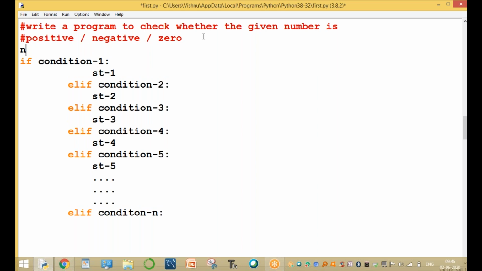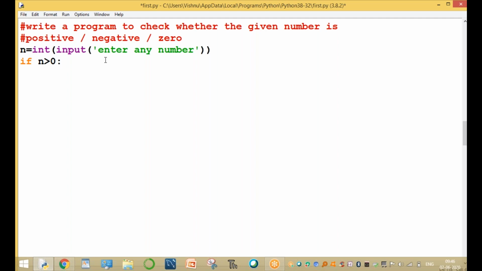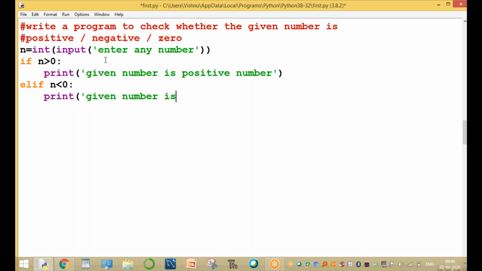Now here, first of all, enter the value: n equal to input of enter any number. Enter any number. Based on the condition, if the number is greater than zero, this is the first condition. If n is greater than zero, print given number is positive number. Second one, using elif, n is less than zero. Print given number is negative number.